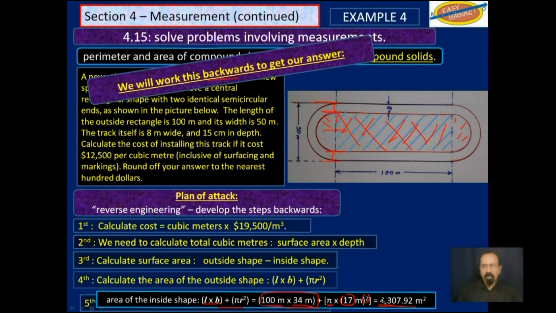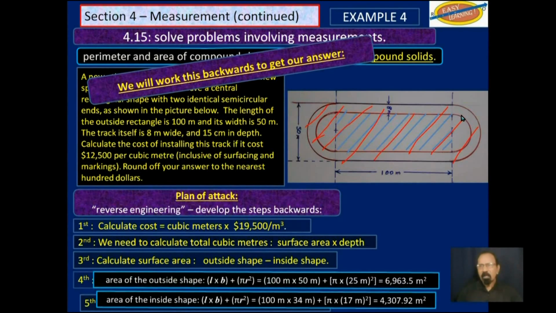Now we do the same thing for the outside. We find the total area now, including that area we just calculated inside. So the length of the outside is 100 and the breadth is 50. That will give us a rectangle piece there, 100 by 50.